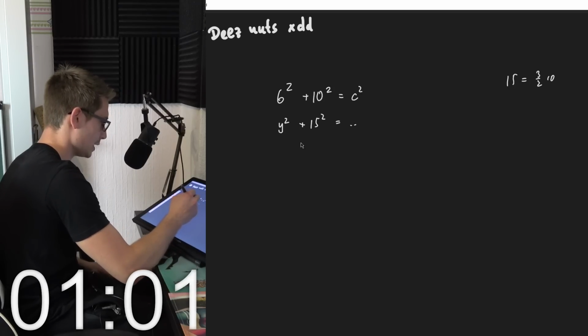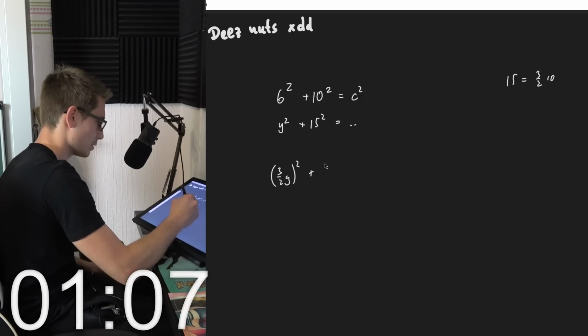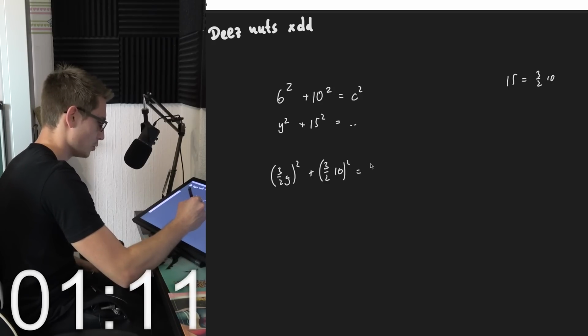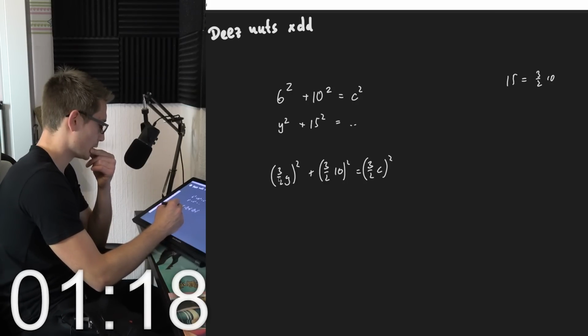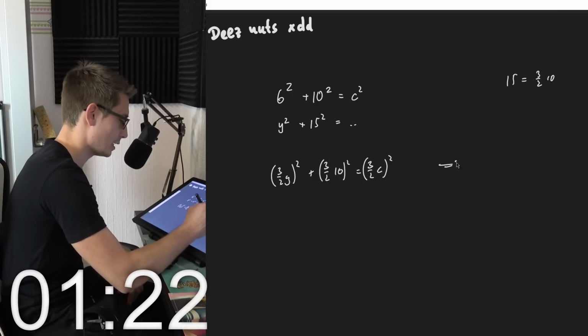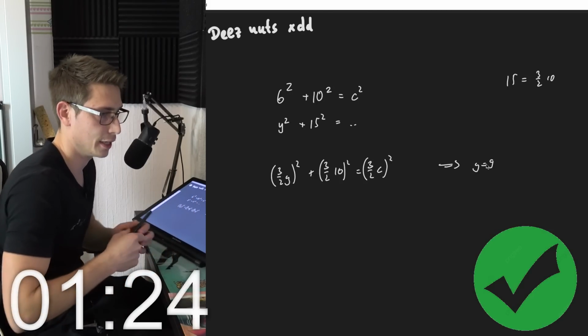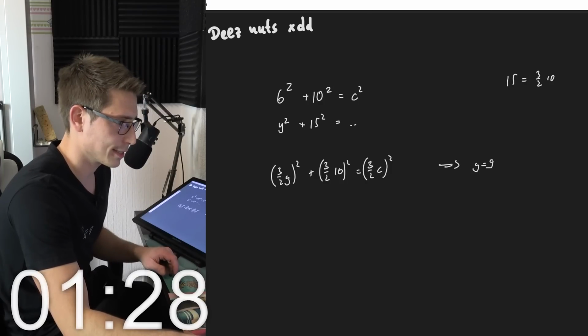Okay, then meaning if this is scaled up, so this right here is just 3 over 2 times y squared plus 3 over 2 times 10 squared is equal to 3 over 2 times c squared. Then what we got is 3 over 2 times 6, so this makes 18 divided by 2 is 9. I guess y is equal to 9, and I hope this does work out. Okay, yes, 9 is an answer.